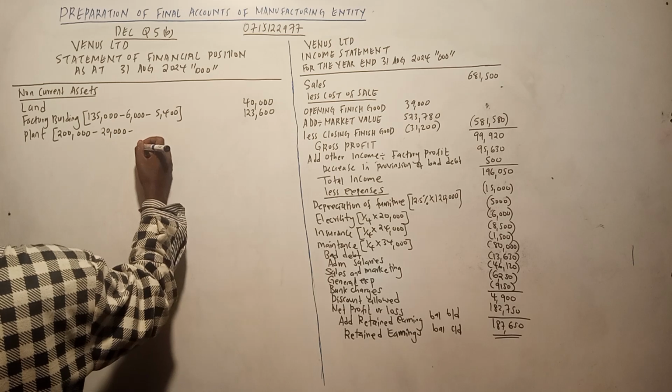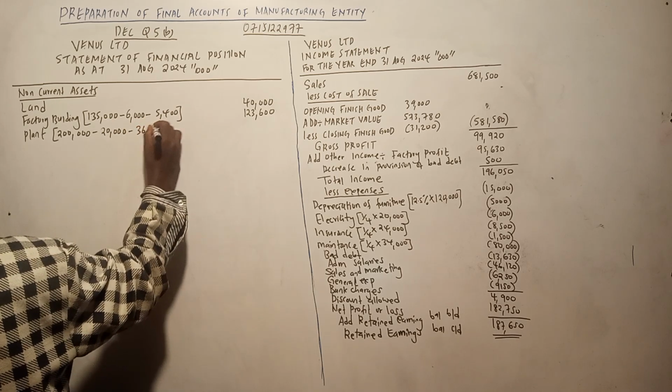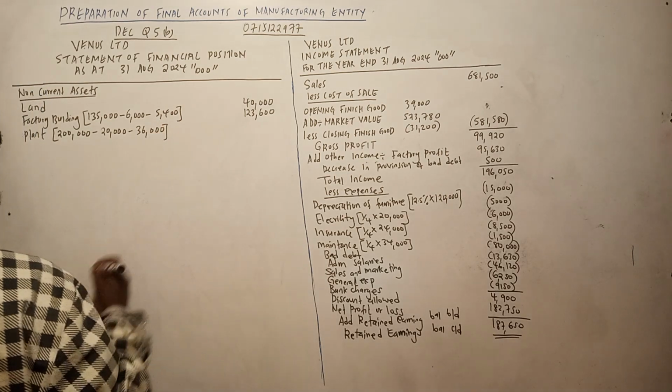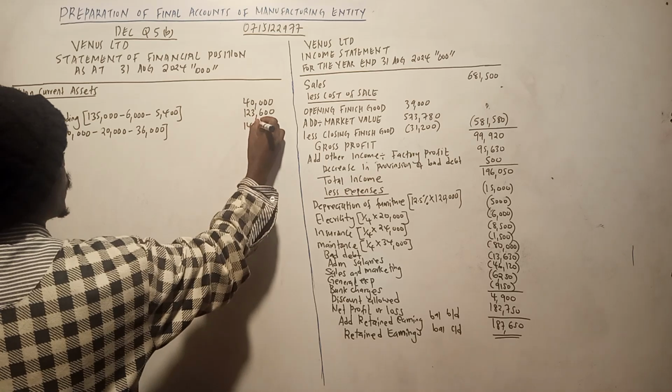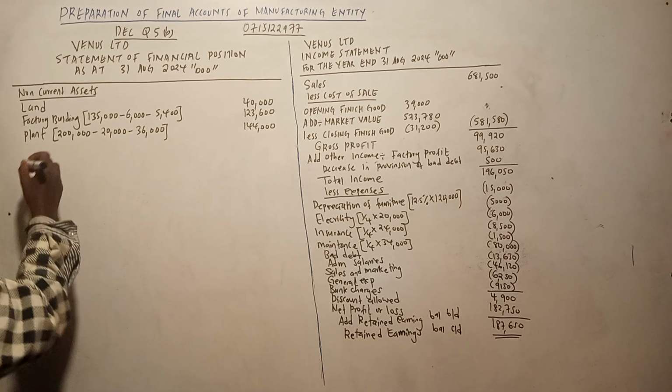Then we less the depreciation for the year is 36,000. So how much will that be? I think it will be 144,000. So 200,000 minus 20 minus 36.